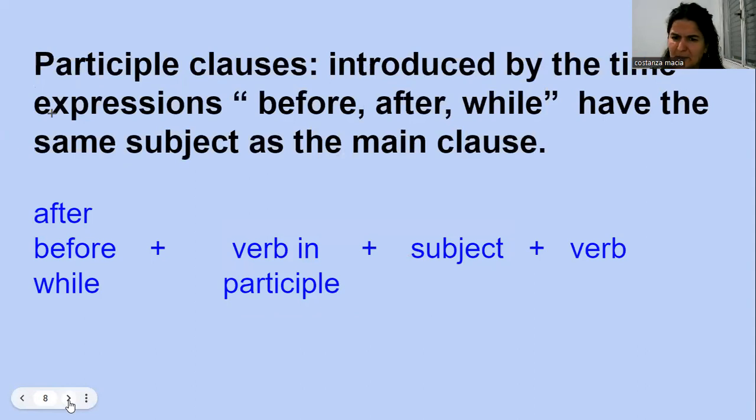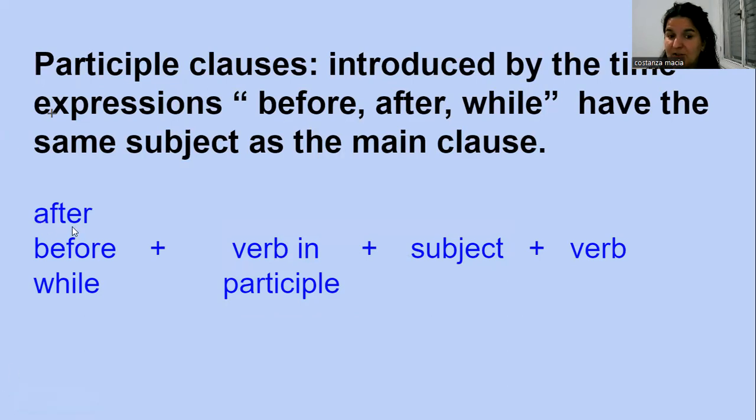What are participle clauses? A clause is a semi-sentence, something shorter than a sentence. So we can express a background situation or something in the past or two actions that happen at the same time or one after the other with these clauses.